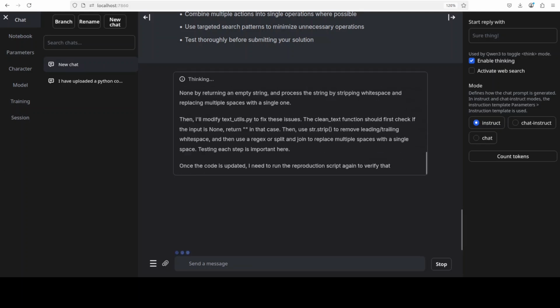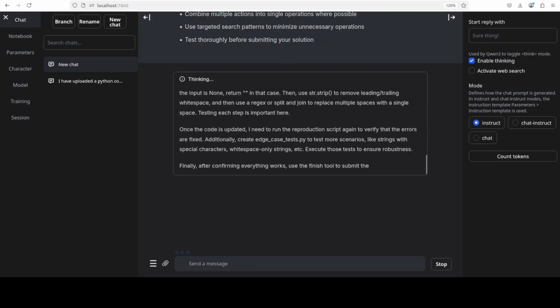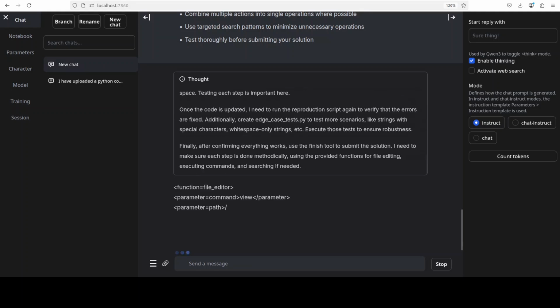Now, the use cases could be huge. It is primarily designed for autonomous software engineering tasks where developers need an AI agent to navigate complex code bases and implement fixes without human intervention. So instead of using it in isolation, you will serve it and you will integrate it maybe with your MCP server, with your AI agent, in order to point it to some GitHub repo where you want to solve some Git issues, fix crashes, and handle edge cases. So that is the use case of this model.